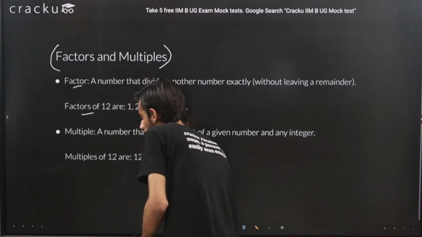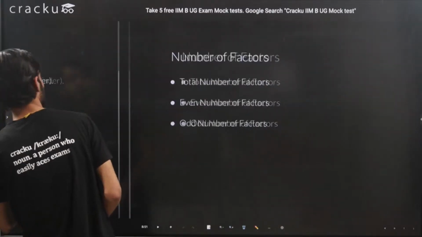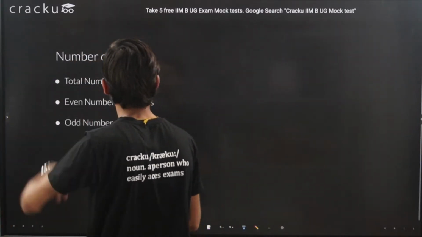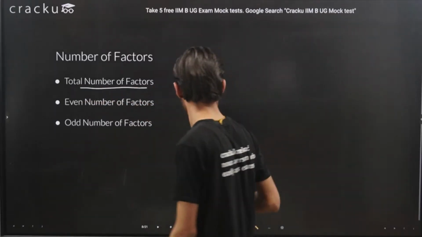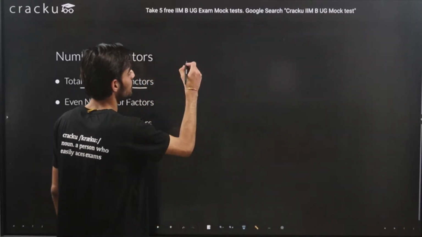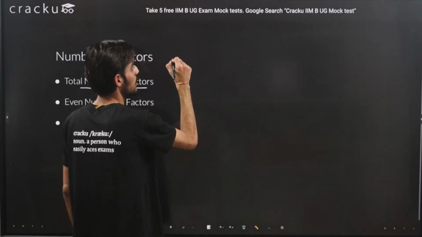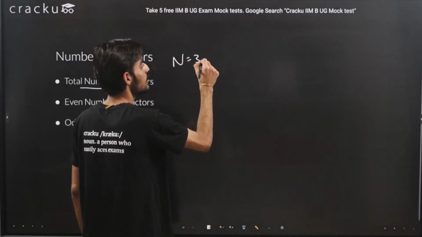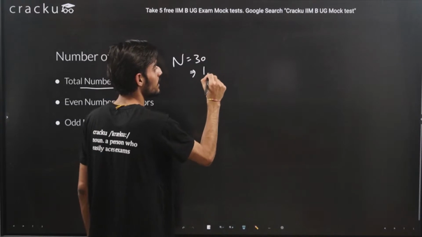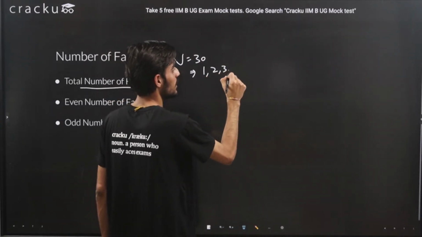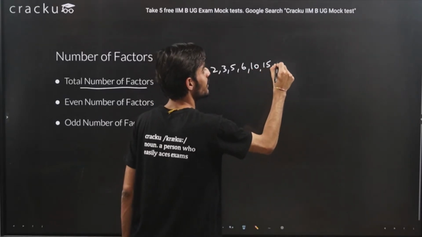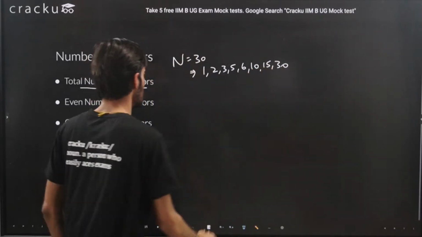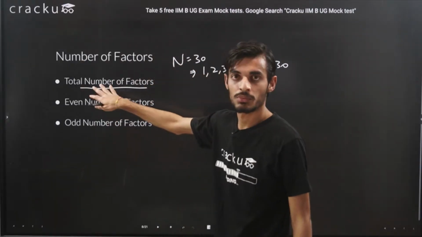Okay, moving ahead. So the number of factors, I have already told you about how to calculate the total number of factors. Let's go to a previous example. We took n is equal to 30. So the factors of 30 were 1, 2, 3, 5, 6, 10, 15 and 30. So these were the factors. So we were able to figure out the formula for the total number of factors.